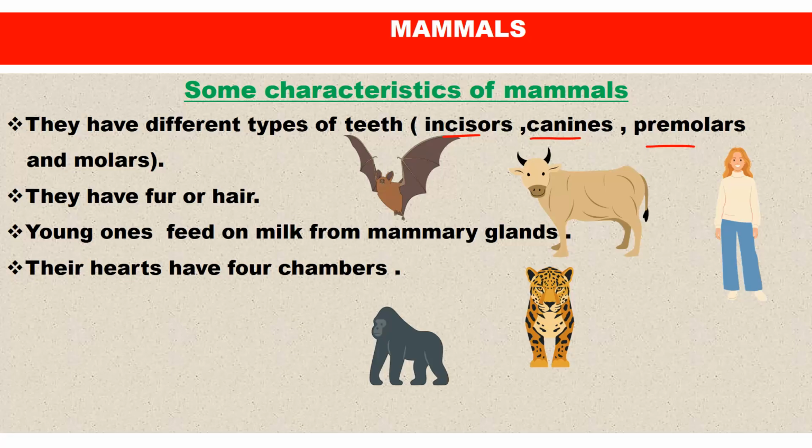They have fur or hair. So mammals have fur or hair. For example, humans have hair, and of course, the cow and the like have fur. So what you are seeing here are examples of mammals. Now, young ones feed on milk from the mammary glands, so they are able to breastfeed their young ones. The heart is made up of 4 chambers, that is the atria and the ventricles. All right, I guess there's no problem up to this point.